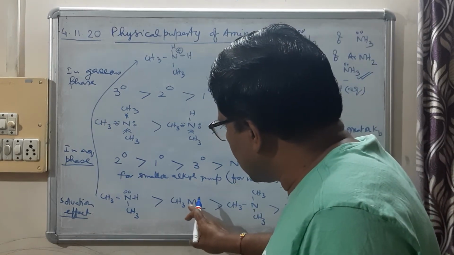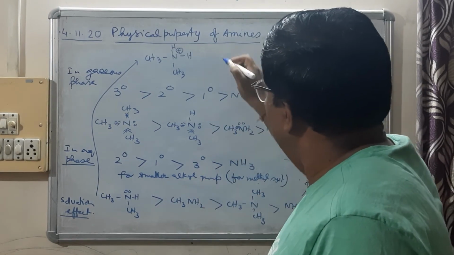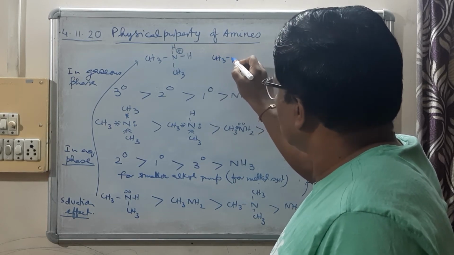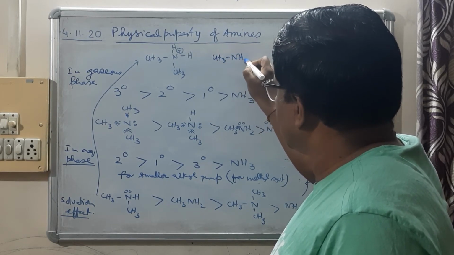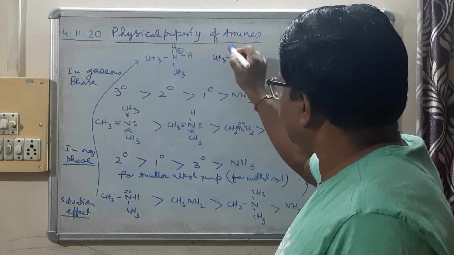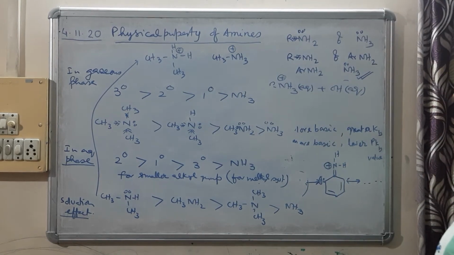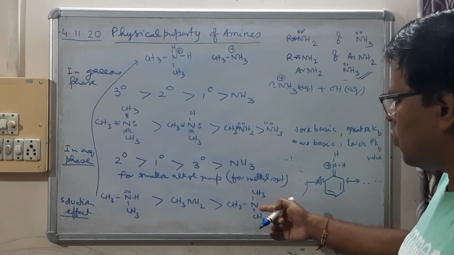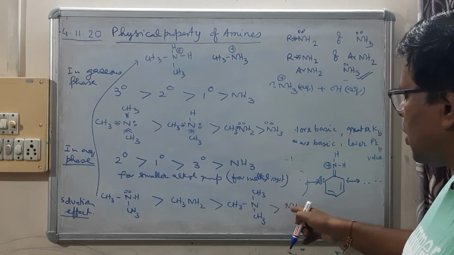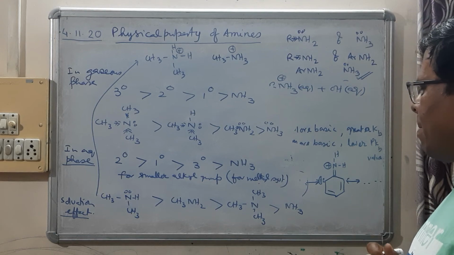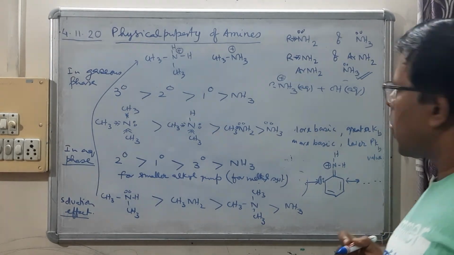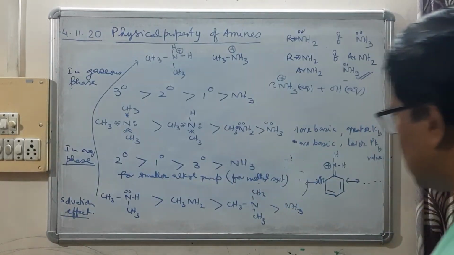Similarly, the conjugate acid of this base will be CH3NH3+. And in this way, you can understand the conjugate acid of the others. Now, what is solvation effect?